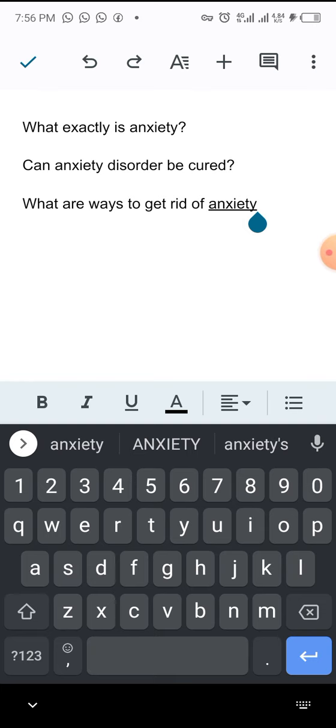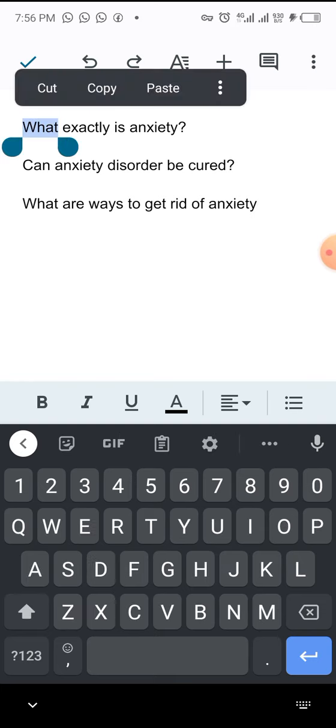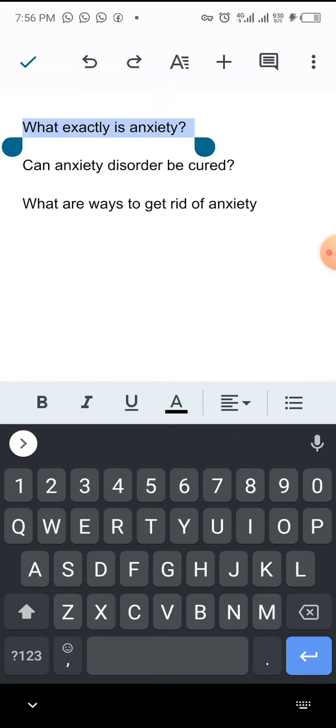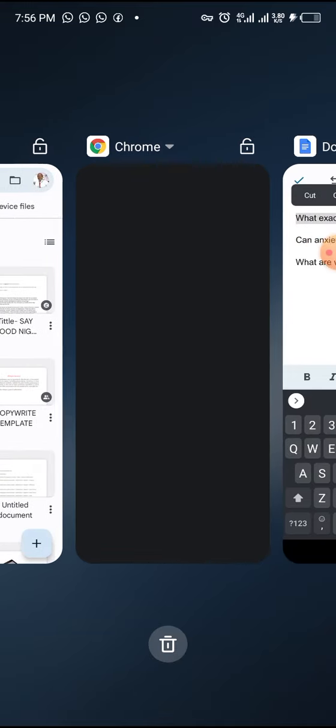So let's say I want to work on these three items. What I will do is take the first one and copy it like this. Then I'll go straight to my Chrome browser, which is on private mode, and place it on the search bar. Let's say we place it here like this, and then we click go. When we do that, we will see, anxiety is a feeling of unease and other.